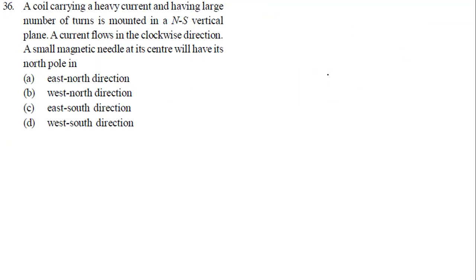Let us have the directions now: east, west, north, south. Now the coil is like this. It is a north-south vertical plane, meaning it is perpendicular to the plane of your screen, that you should imagine now. It is perpendicular to the plane of the screen like this.